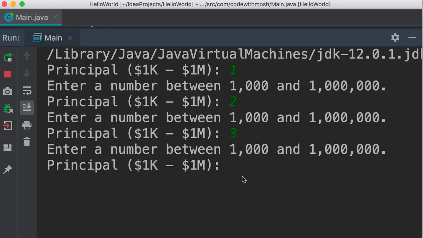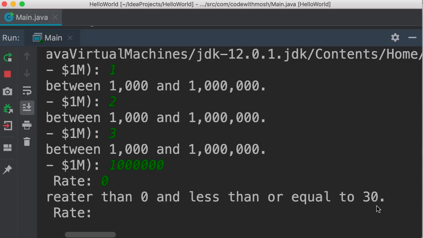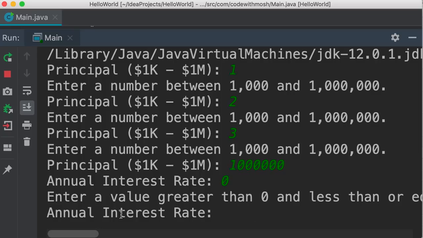Now let's enter a valid value like $1 million. Next, we need to enter the annual interest rate. Now here we need to enter a value that is greater than 0 and less than or equal to 30. So if I enter 0, we get this message, enter a value greater than 0 and less than or equal to 30. Once again, we're asked this question one more time.